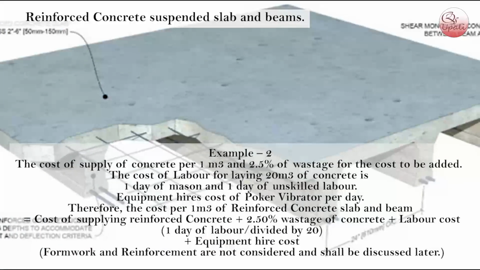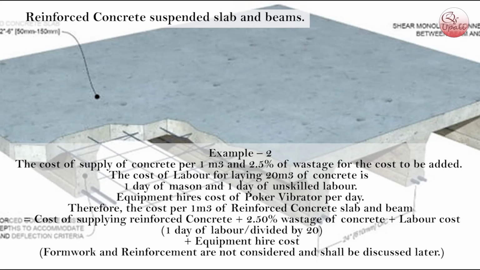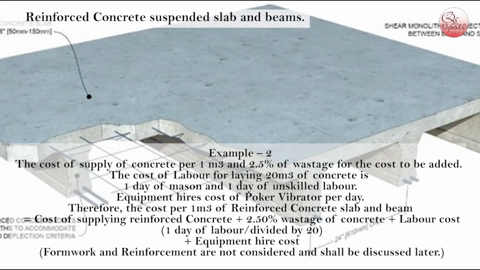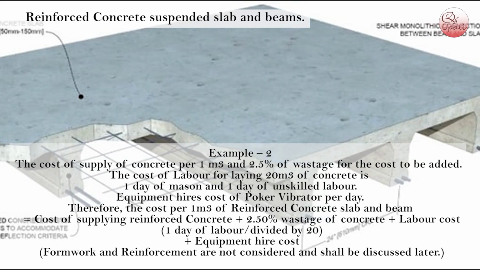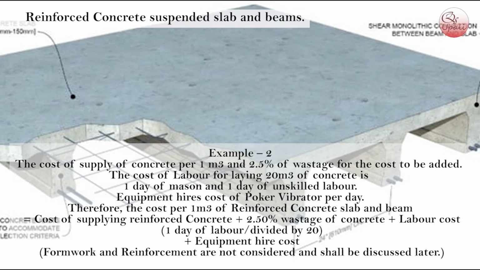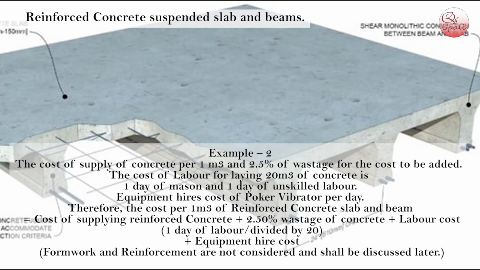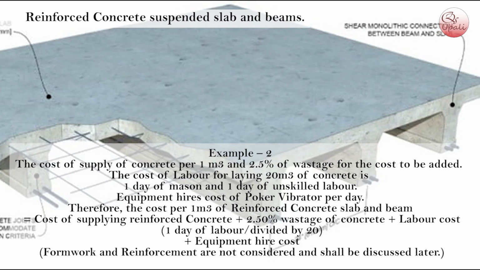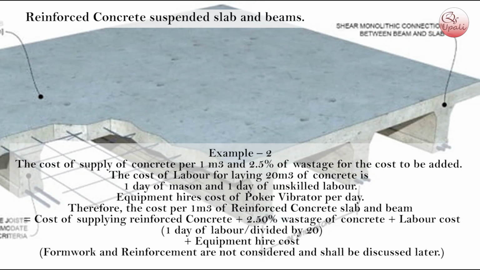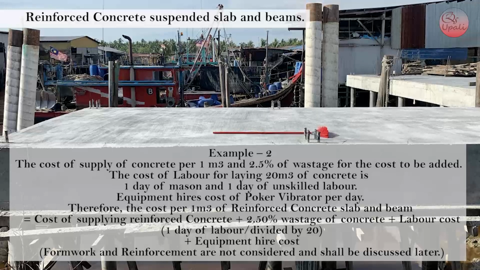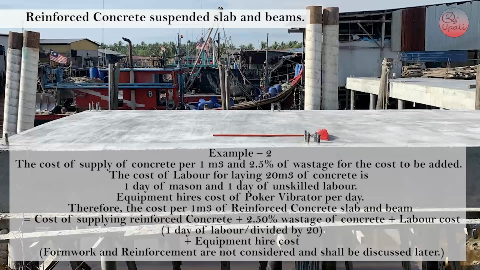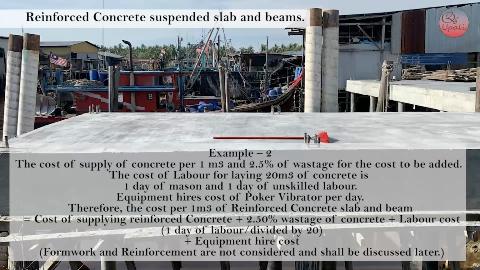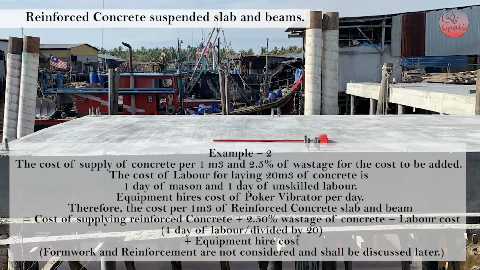Reinforced concrete suspended slab and beams. Example 2. The cost of supply of concrete per 1 cubic meter and 2.5% wastage for the cost to be added. The cost of labor for laying 20 cubic meters of concrete is 1 day of mason and 1 day of unskilled labor. Equipment hire cost of poker vibrator per day.